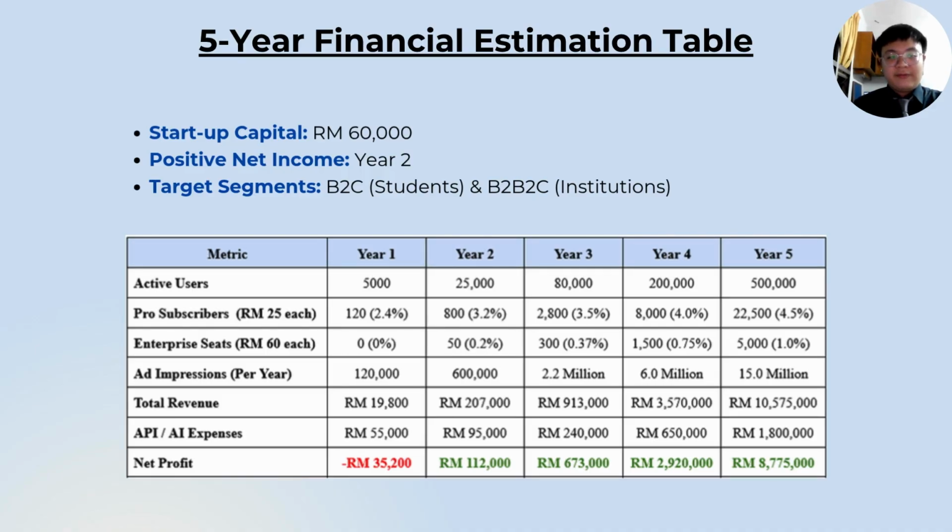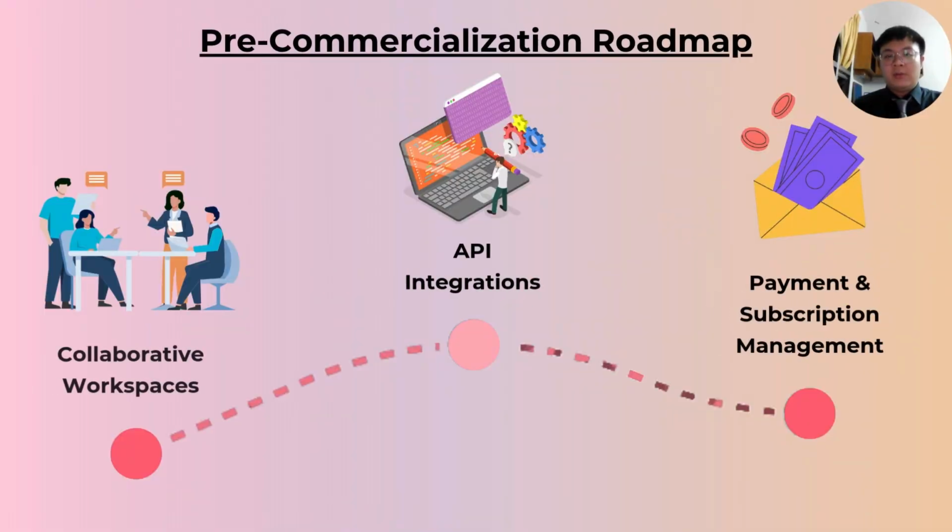From the third year to the fifth year, the project will encounter higher scaling, more corporate and enterprise seats. This leads to massive ad impressions that trigger exponential and high margin growth. This is the pre-commercialization roadmap for my project.